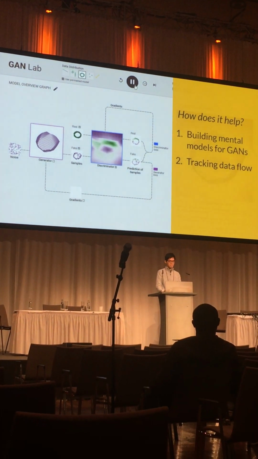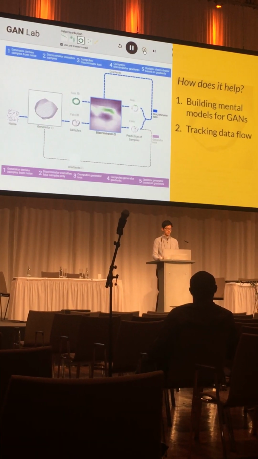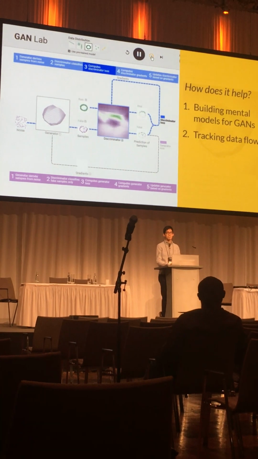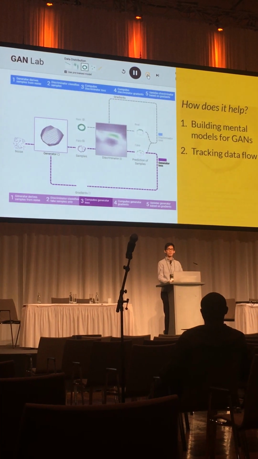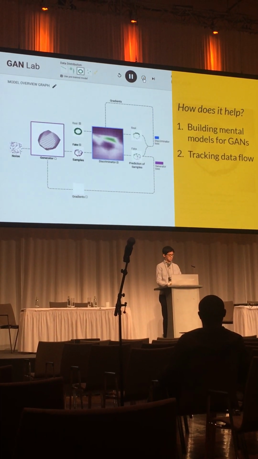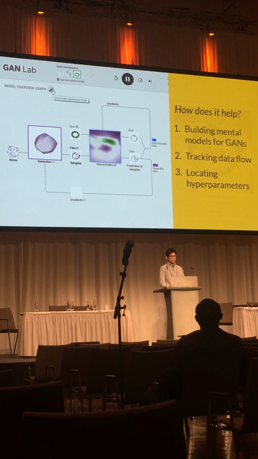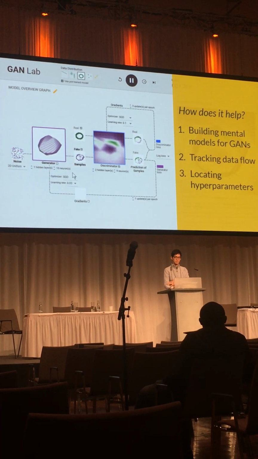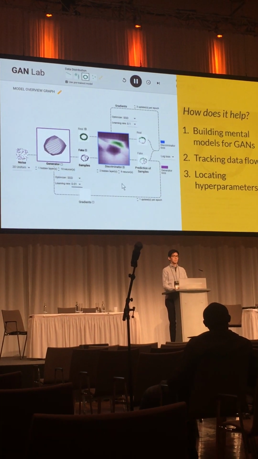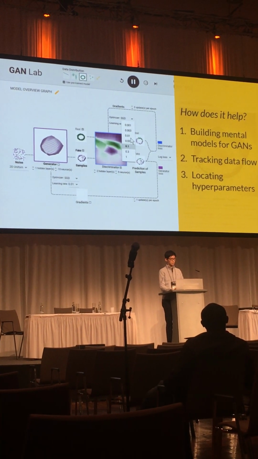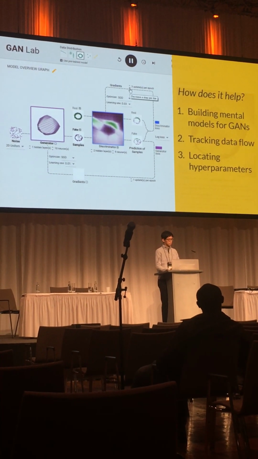Also now, users can easily see data flow among the components, as we show this architecture as a graph. And we can also introduce a nice feature like the slow motion mode here to show how each component of the model contributes to the training process during this iterative process. Lastly, now hyperparameters are positioned near the associated components. For example, the number of layers for the generator is located under the generator. So now users can easily locate these hyperparameters when they adjust them.